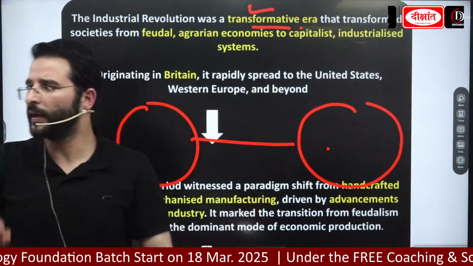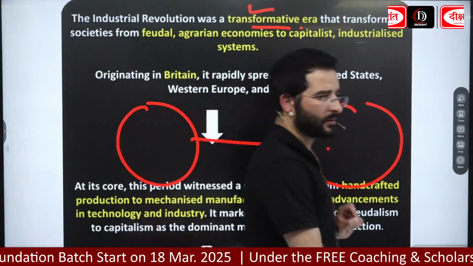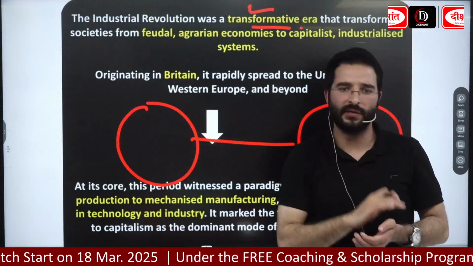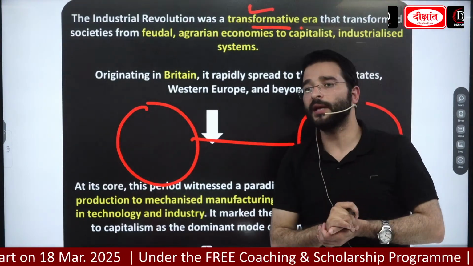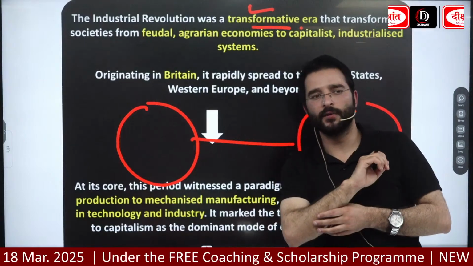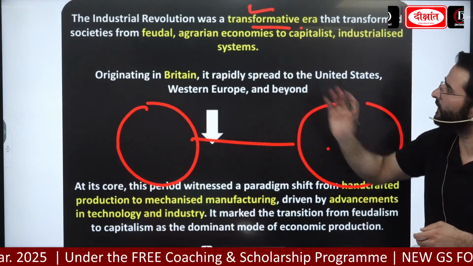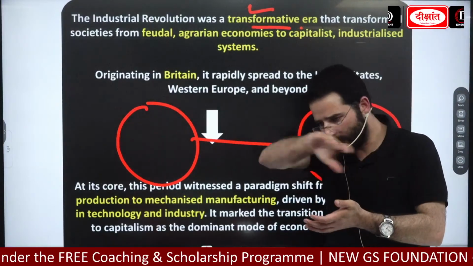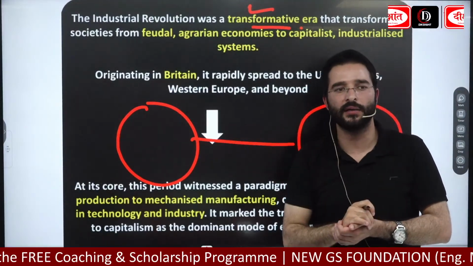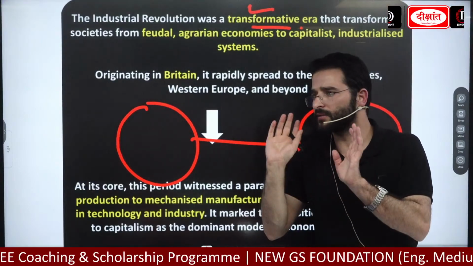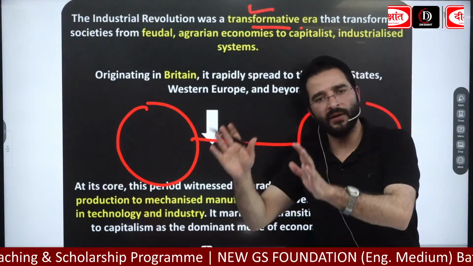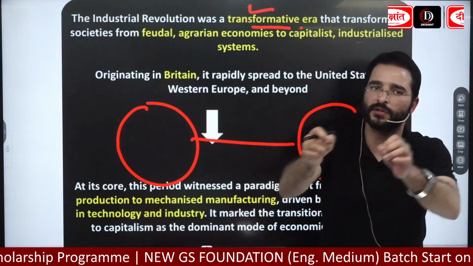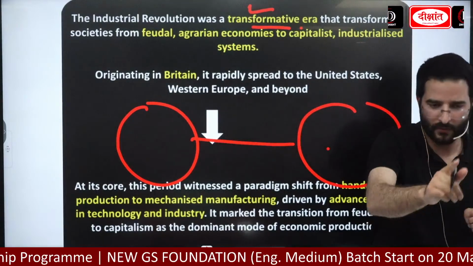One more point. Simple definition, whether you will be able to write it or not. Let's go with this simple definition. Guys, remember: the industrial revolution is that phase or revolution in which, where earlier the industries used to have handmade products or handmade production, now it is going to be the shift from handmade production towards machine made production. Okay, write this.